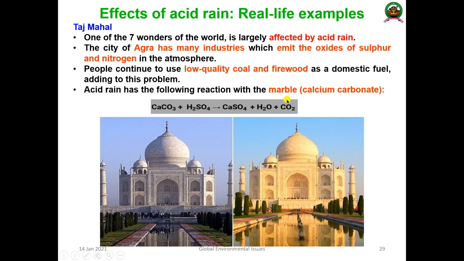Due to this acid rain, what has happened? The sulfuric acid combines with the calcium carbonate present in the Taj Mahal, and that produces calcium sulfate. This calcium sulfate gave the Taj Mahal this light yellow color. This is the original Taj Mahal, and now it has become like this. So this is the pathetic condition caused by acid rain.